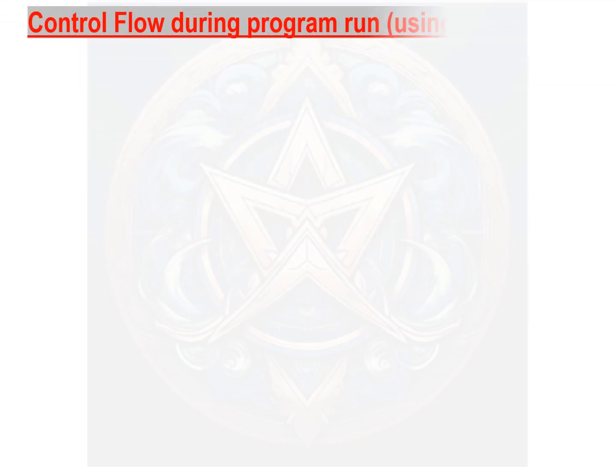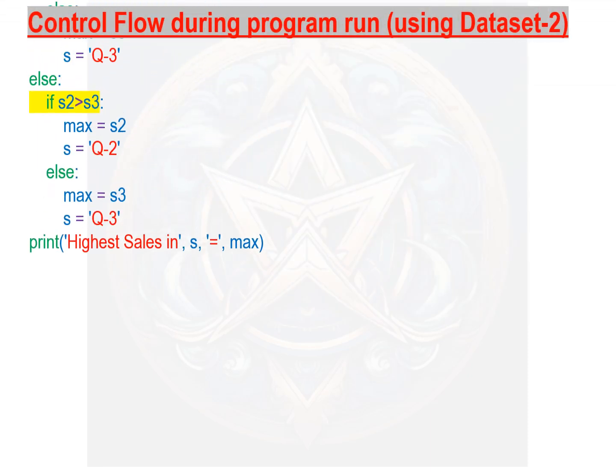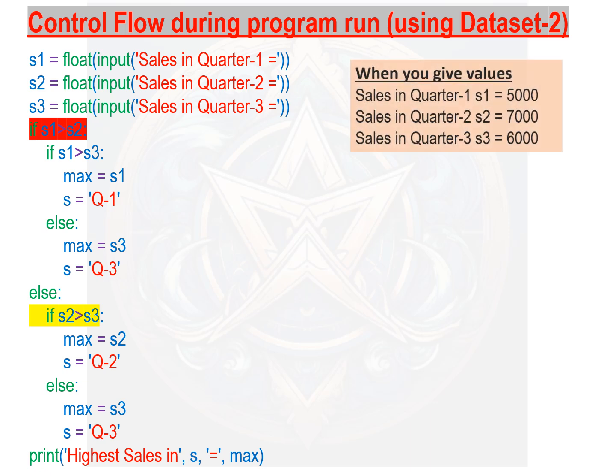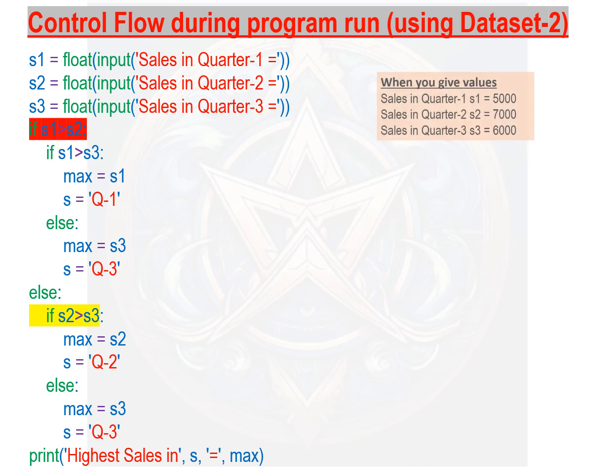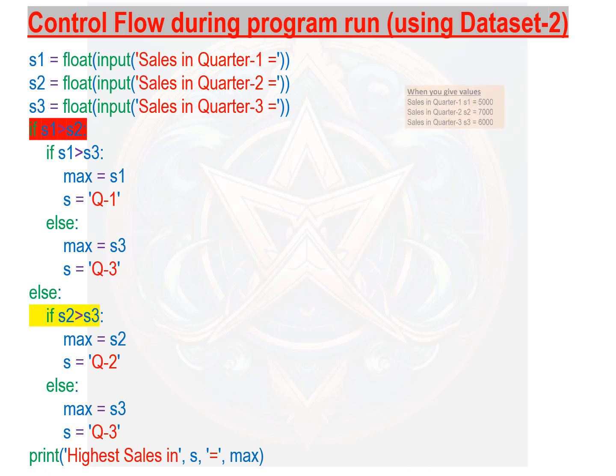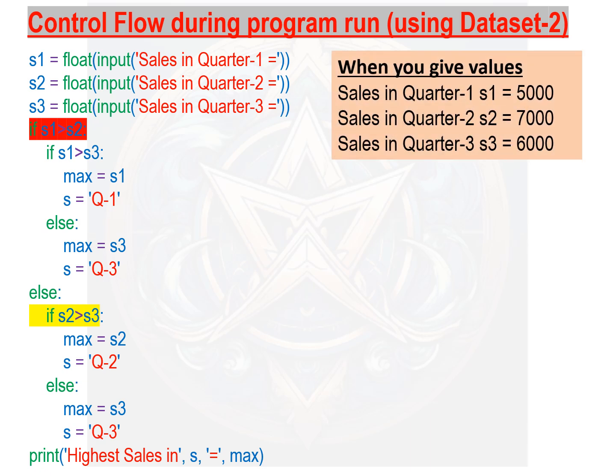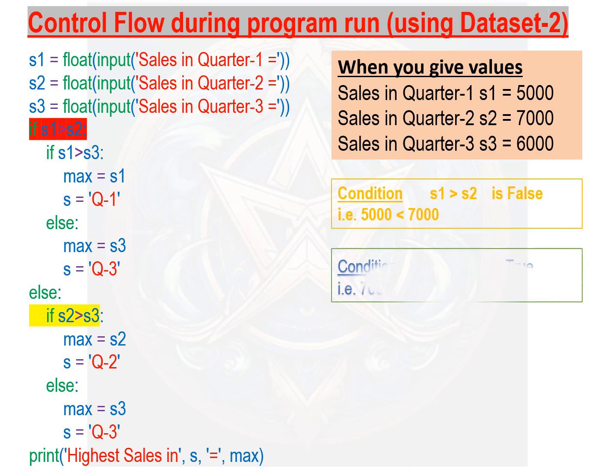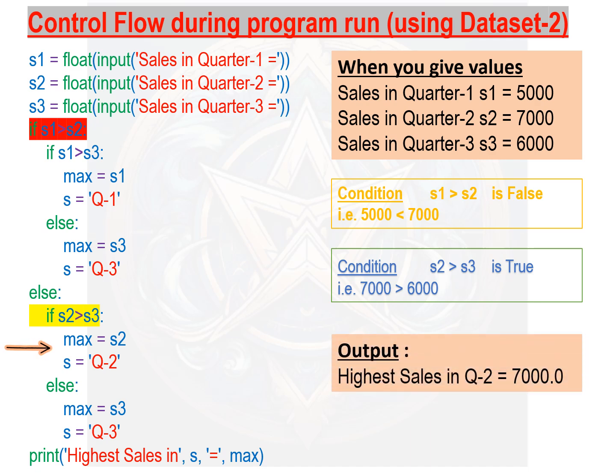Now take the case using data set 2. When you input sales, S1 equals 5,000, S2 equals 7,000 and S3 equals 6,000. It is clear that the condition S1 greater than S2 becomes false. But condition S2 greater than S3 becomes true. So, the statement written after third if will be executed. Hence, you get the output highest sales in quarter 2, 7,000.